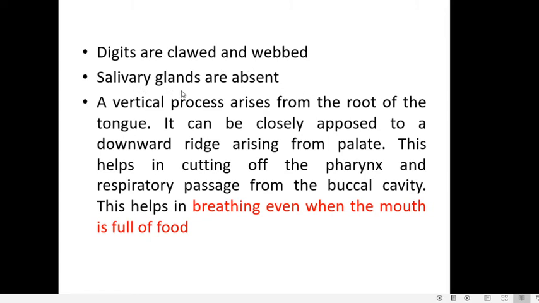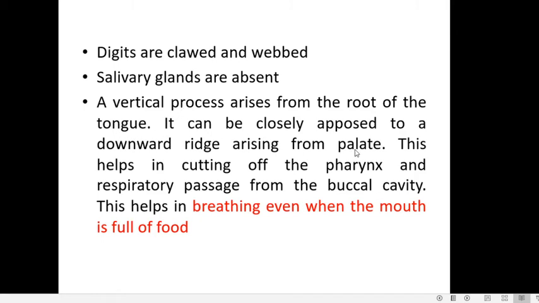Salivary glands are absent in crocodiles. Now there is one more feature: crocodiles can breathe even when the mouth is full of food. So how is this possible? There is a mechanism by which the buccal cavity can be shut off from the pharynx and the respiratory passage. How is this made possible? In their tongue, there is a vertical process arising from the root of the tongue.